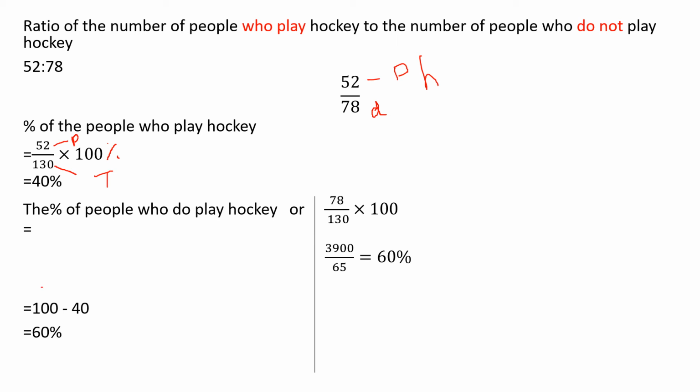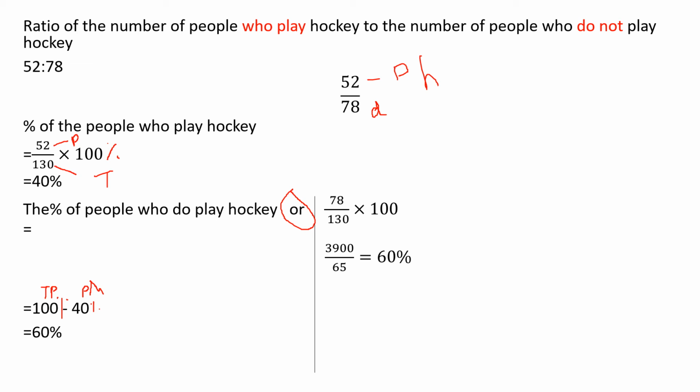So 100 minus the percentage of people who are playing hockey: 100 percentage minus 40 percentage means 60 percentage. You can use this method, or we can use the other method.